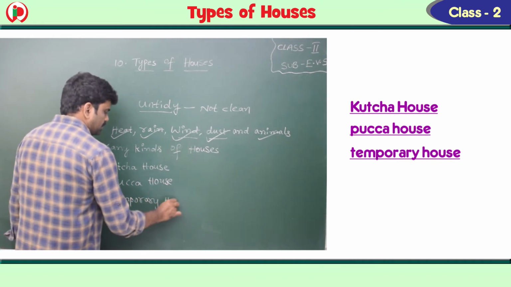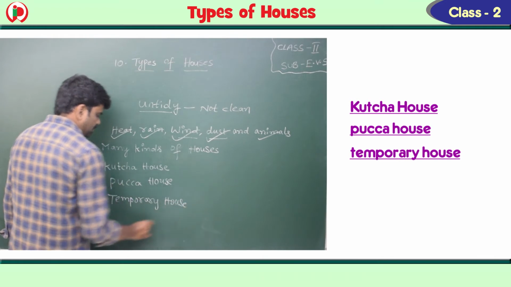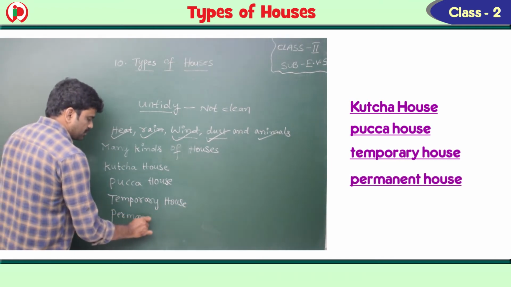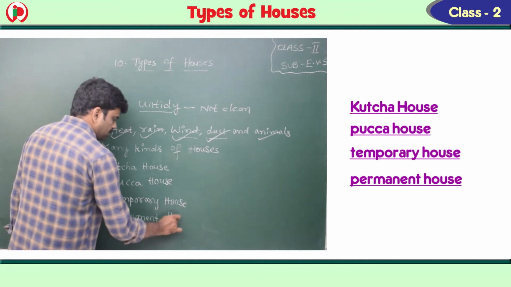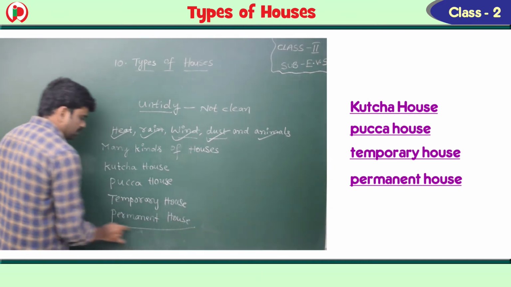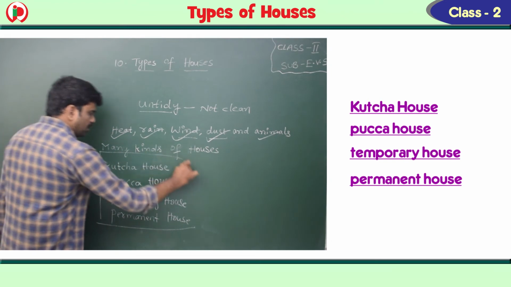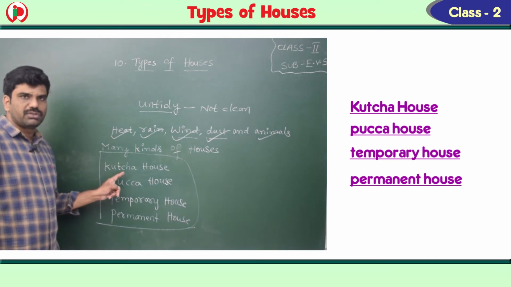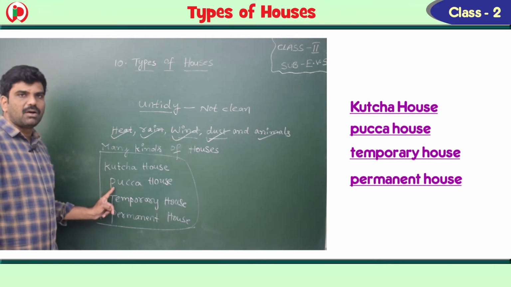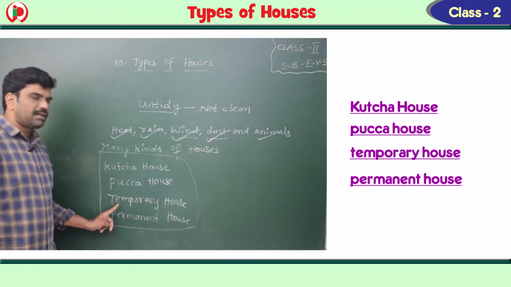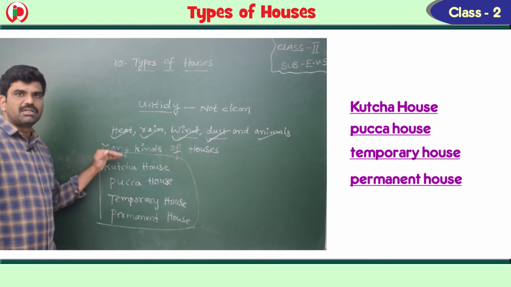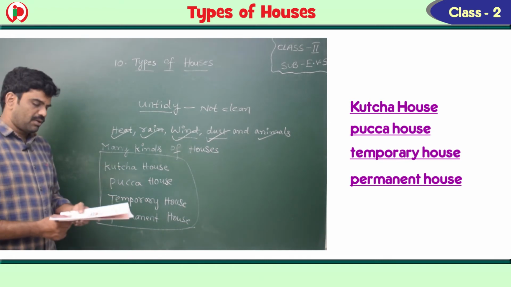Third one is temporary house. Fourth one is permanent house. So these are the 4 types of houses. What is the first one, children? Kacha house. Second one, Pakka house. Third one, temporary house. Fourth one, permanent house. So these are the 4 different types of houses.